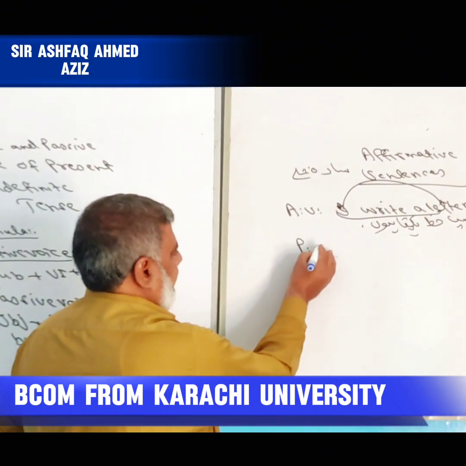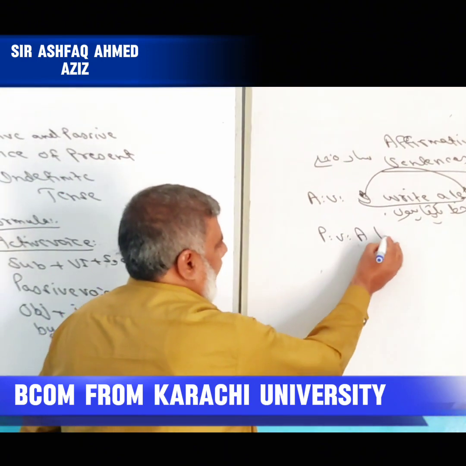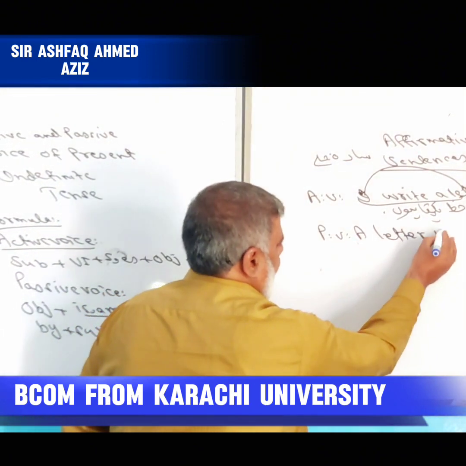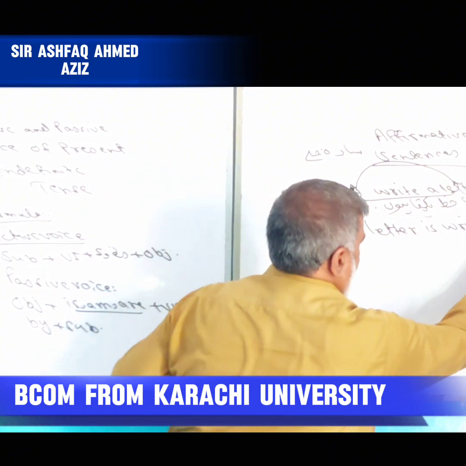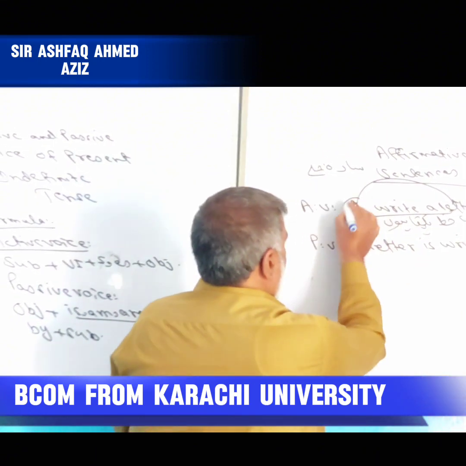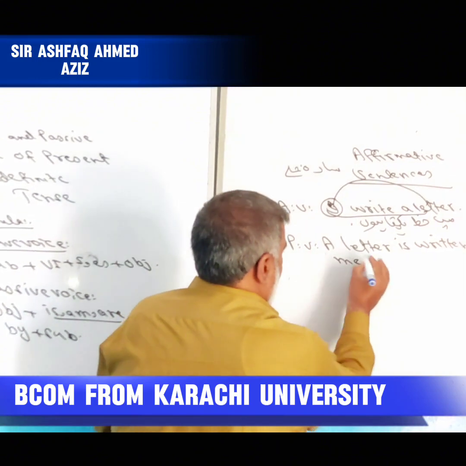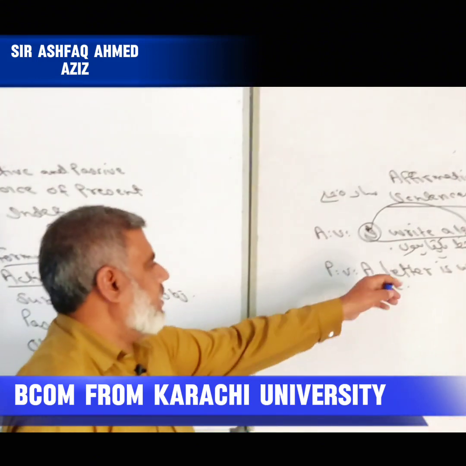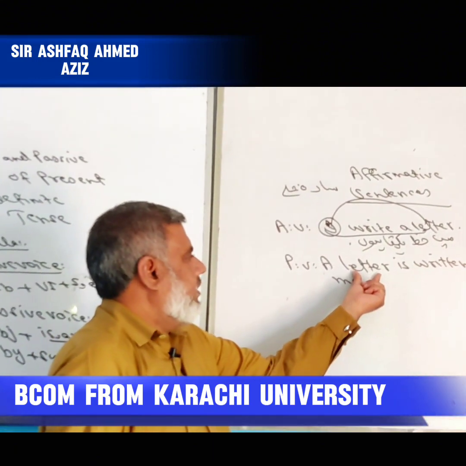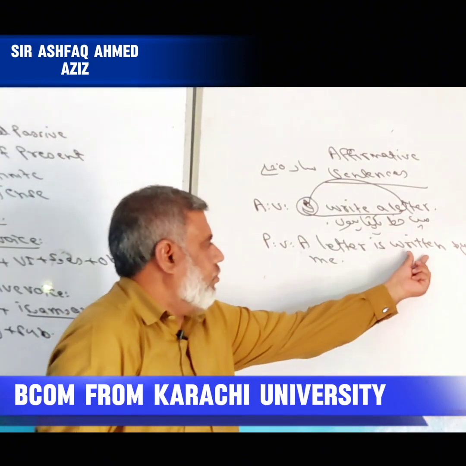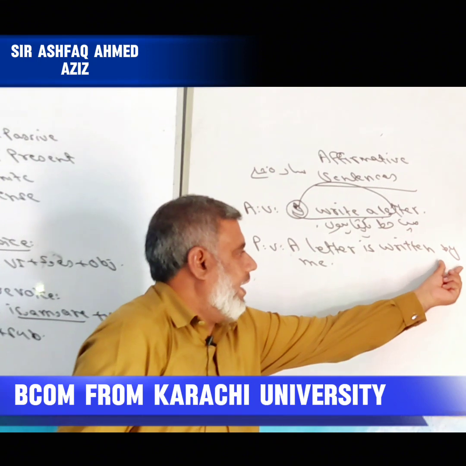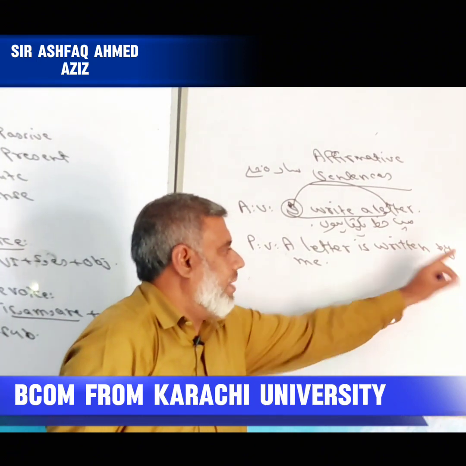Now see, a letter is written by me. First of all I have taken object, then I used helping verb is, then we use third form of verb, and after that I used by.